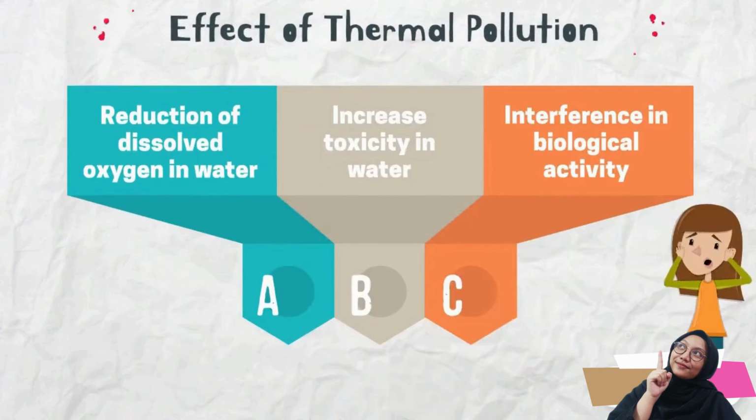Effects of thermal pollution. Firstly, it can reduce the dissolved oxygen in water. Secondly, it increases toxicity in water, doubling the effect of potassium cyanide. Thirdly, interference in biological activity of aquatic organisms.